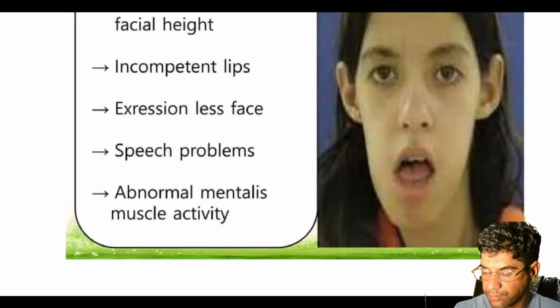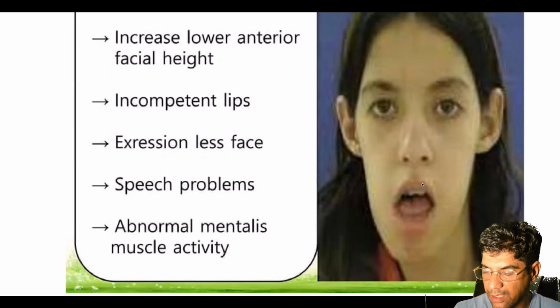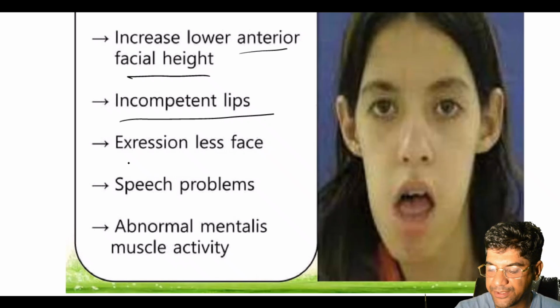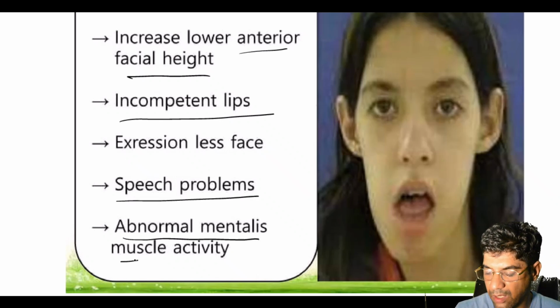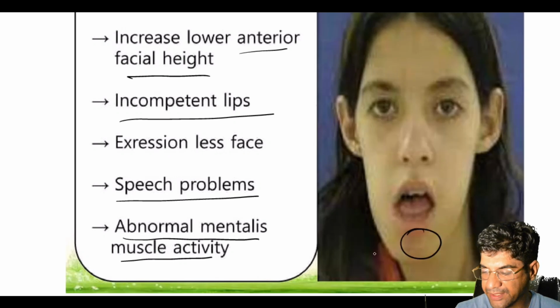So these are the features of tongue thrusting. There is increase in the anterior lower facial height. The lips are incompetent. There are speech problems. There is abnormal mentalis muscle activity.